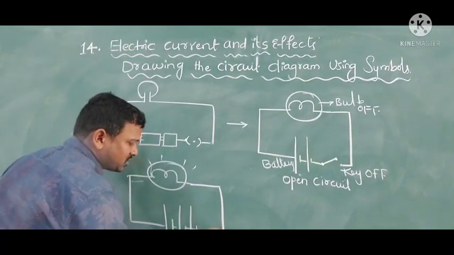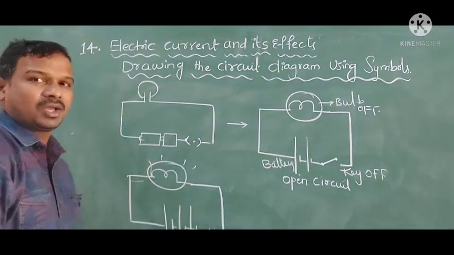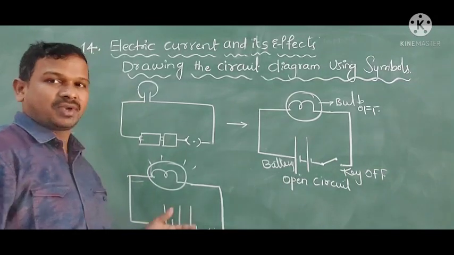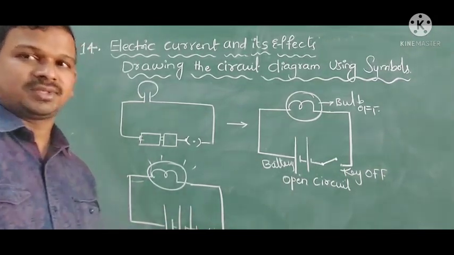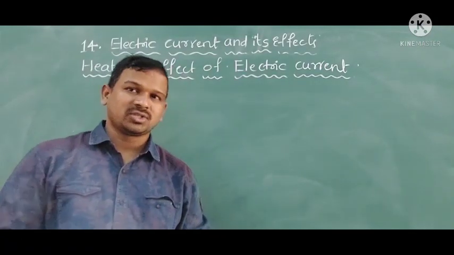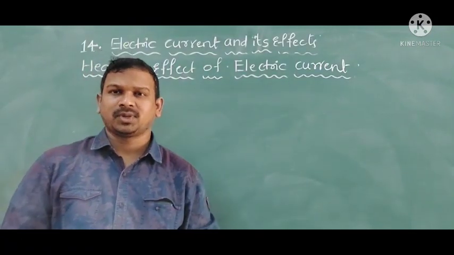Like this, I am closing the switch now. The bulb will glow. So like this, with the help of the symbols, we can make the circuits. We discussed closed circuits and open circuits.